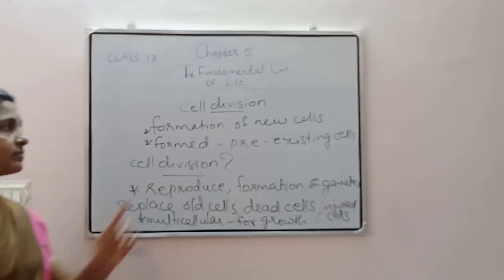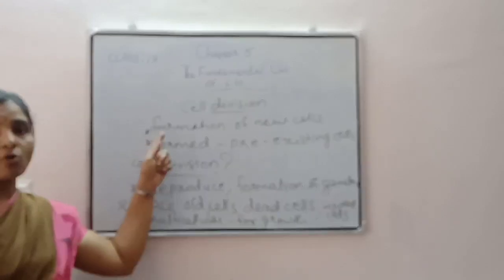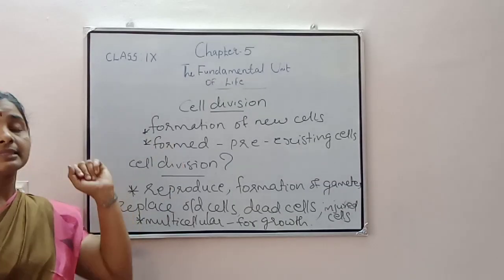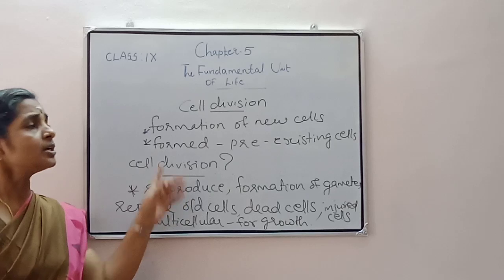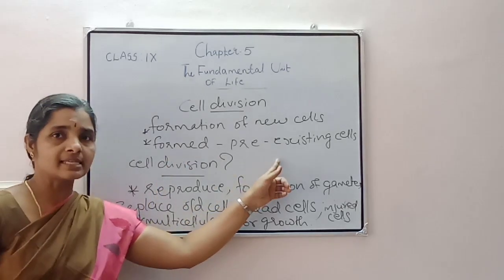Understand? So once again, what is cell division? It is the formation of new cells. Then new cells are formed from where? Formed from the pre-existing cells.